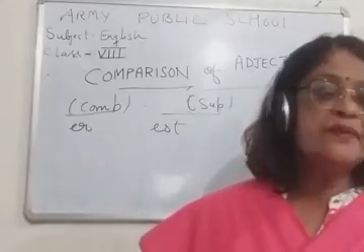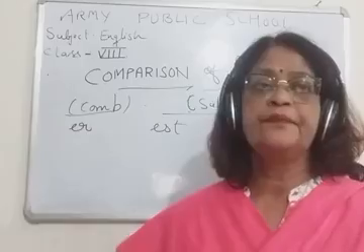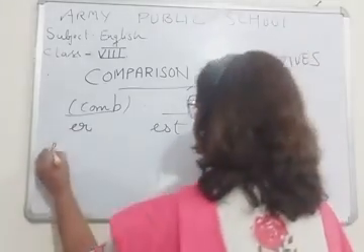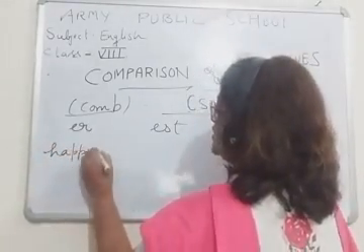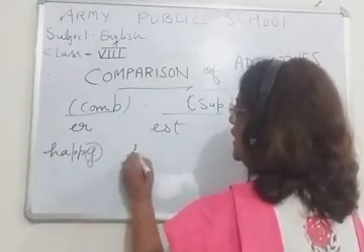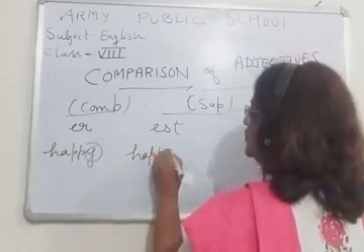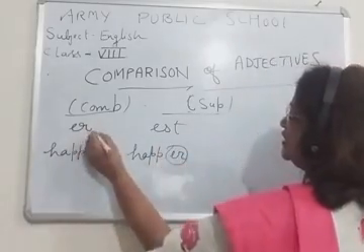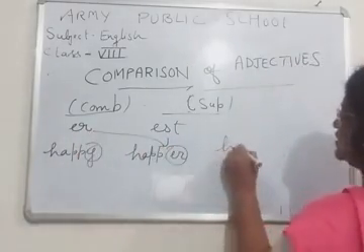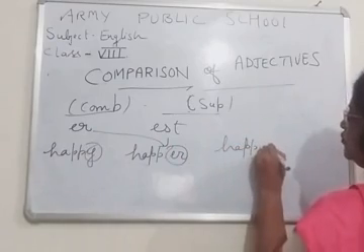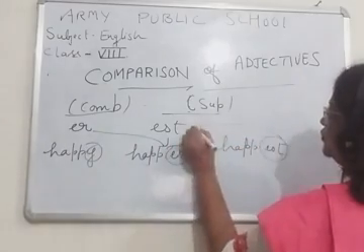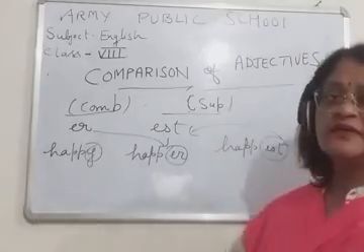For example, happy. The last letter is ending with Y. Happier, comparative. Happiest is superlative. Okay.